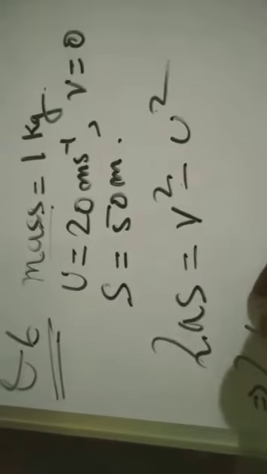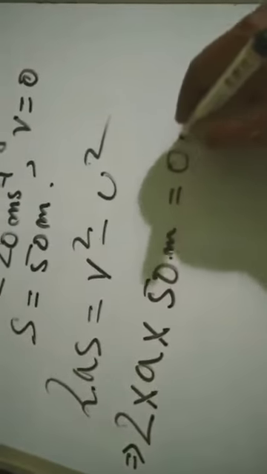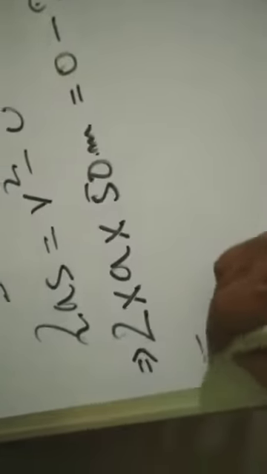What is there? u is there, v is this, and s is there. So we'll apply the third formula that we have, 2as equal to v square minus u square. Okay, so now put the values. 2, acceleration not there, distance 50 meter. Putting the value or not putting, or we can put at the last, no problem. v is 0. Okay, u square is 20 into 20 since it is a square. Okay, so this becomes this minus 0.